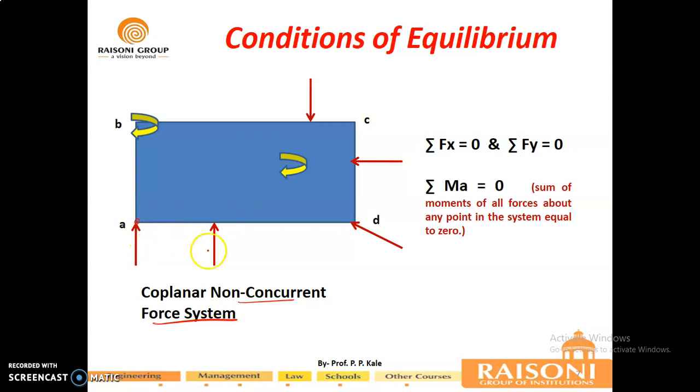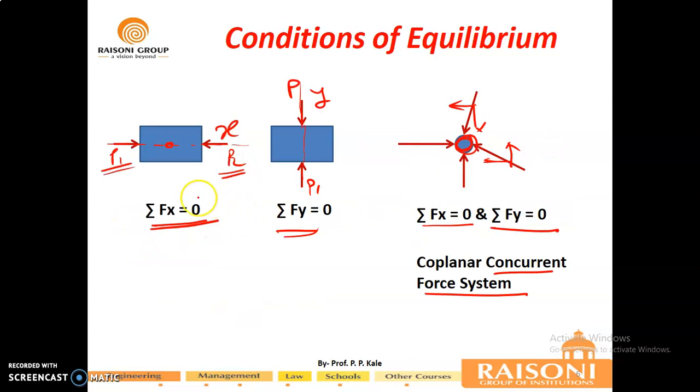Whenever you are going to deal with a coplanar non-concurrent force system, you are going to use all three equations of equilibrium to balance this particular body under the different forces acting on different planes. So the sum of moments of all the forces should be equal to 0 about any specific point on this body.